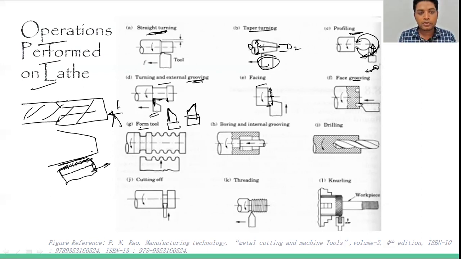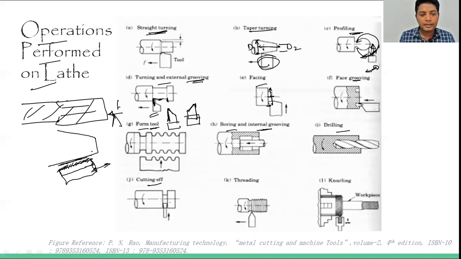So that can be done, whatever the form that is required, the tool is required accordingly. Next, we can go for the boring or the internal grooving. So boring tools can be used, or reaming can also be done. Okay, so drilling we have already seen.